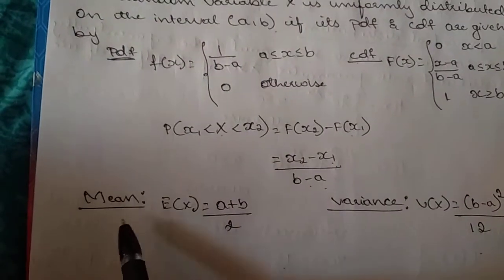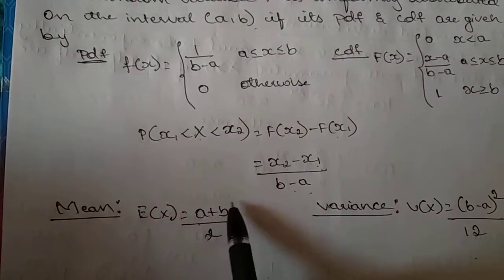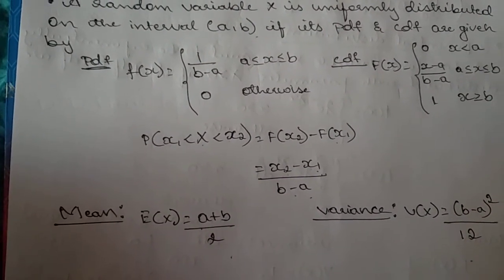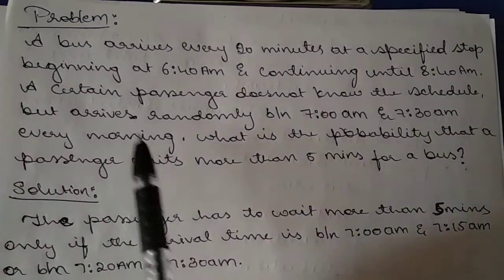Then the mean can be calculated as E of x equals a plus b by 2, and the variance is b minus a whole square divided by 12. Let me take a simple problem on this.